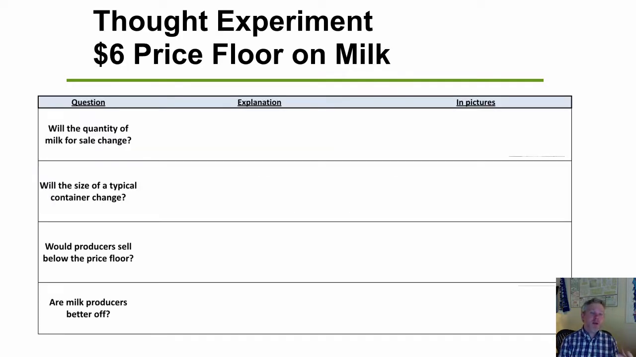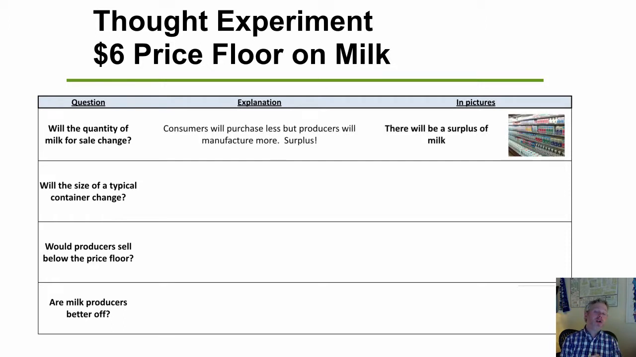Will the quantity of milk for sale change if you don't allow milk to go below $6? So the government's saying that milk has to be $6 or more. Will the quantity of milk for sale change? What do you think? Well, consumers are going to purchase a lot less of it, right, if milk is $6 a gallon. But manufacturers want to manufacture a whole lot more because they can make a ton of money. So we're going to end up with a huge surplus of milk. We're going to have shelves full of milk, at least in the short run, until they realize they can't sell any of it and it all goes bad.